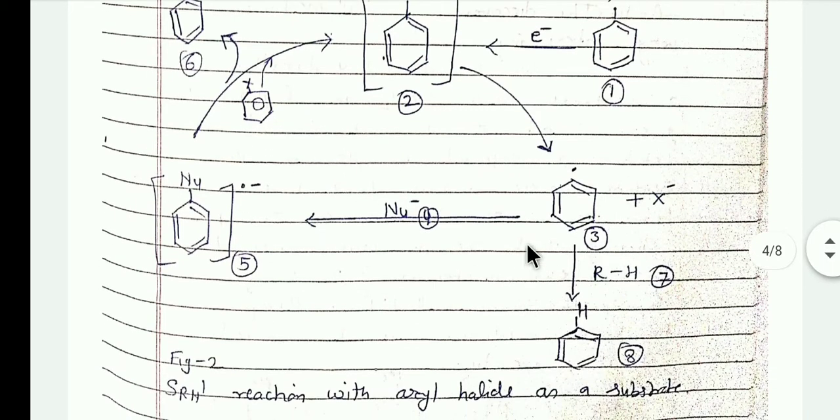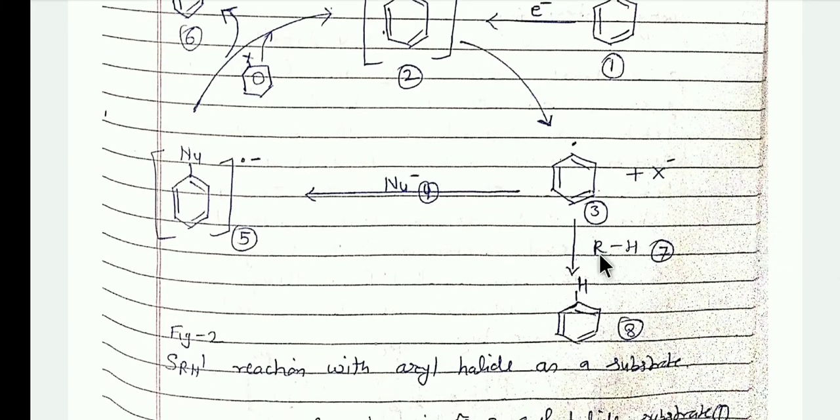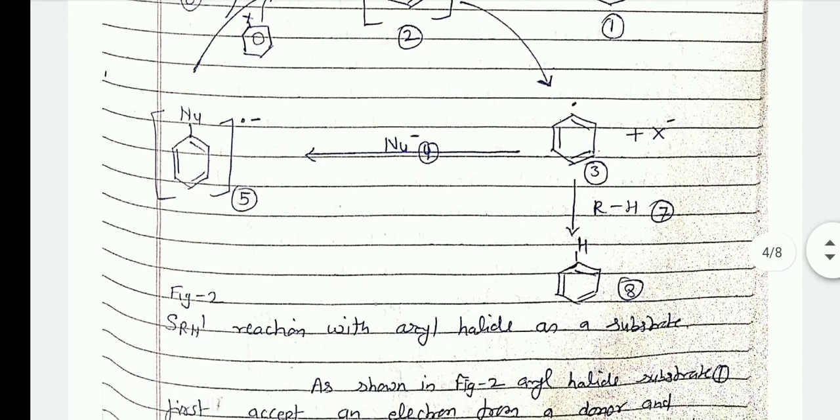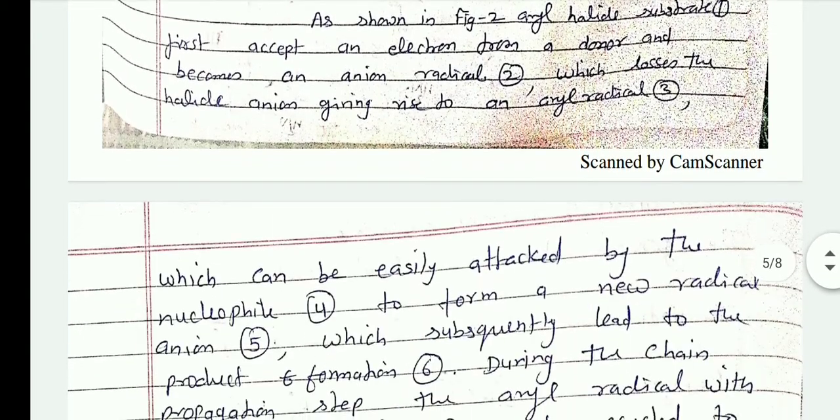The chain is terminated by the reaction with any compound RH. RH means alkane, and the aryl radical abstracts a hydrogen as a free radical and forms the aromatic compound, simple benzene here. In this way, the SRN1 mechanism proceeds in the aryl halide, and after the reaction the nucleophilic substituted product is formed.